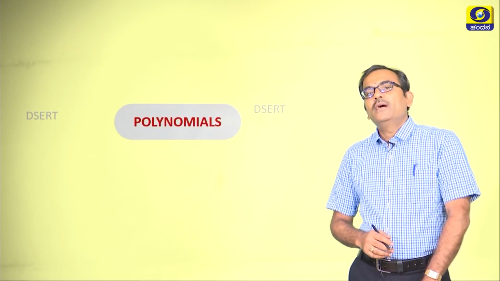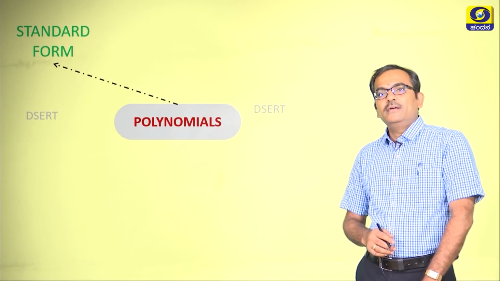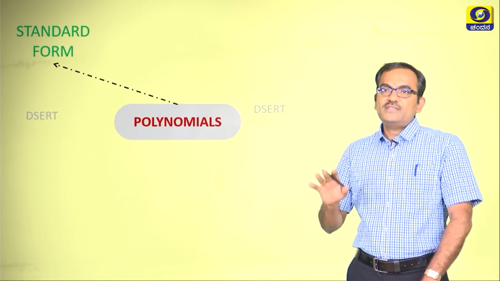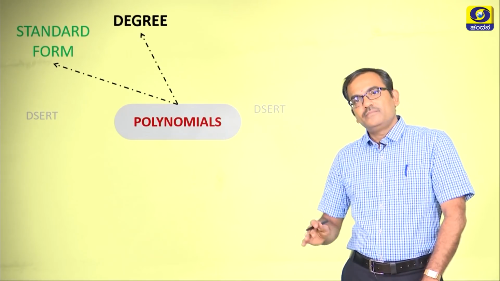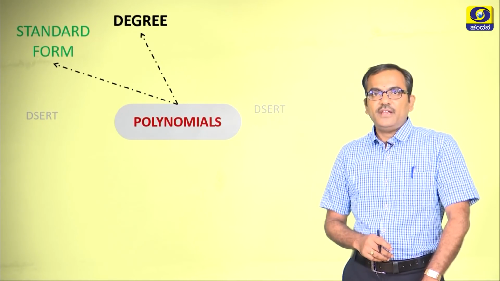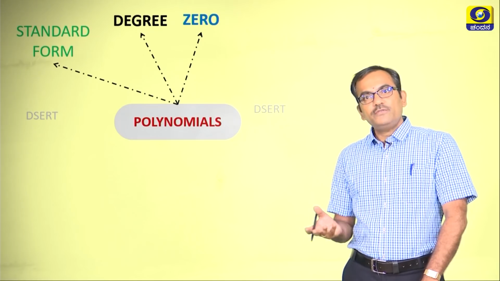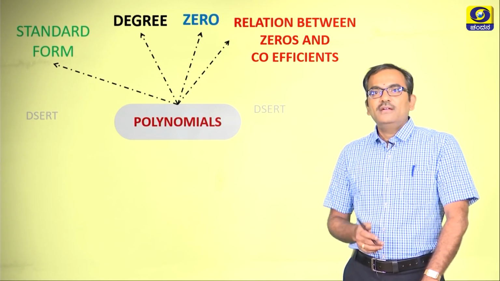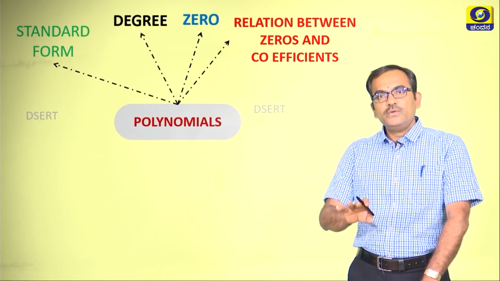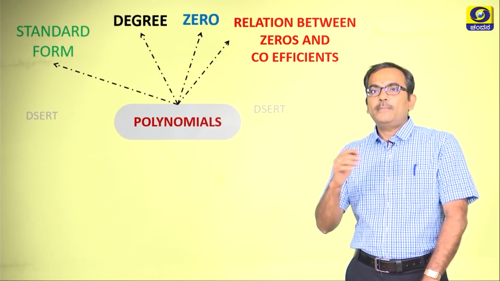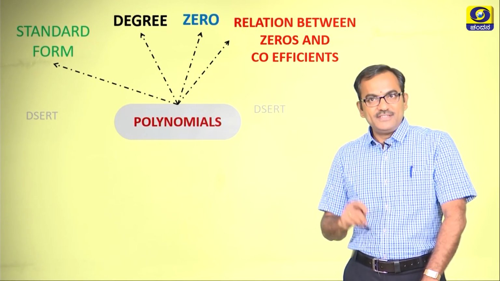Now, what did you study in the 10th standard polynomials chapter? Let us have a bird's eye view of whatever we have studied in the classes. Under the polynomials chapter, we just started with the standard form, then we traversed through the degree of the polynomial, the zeros of the polynomials and the relation between zeros and the coefficients of the polynomials. Do you remember these things?